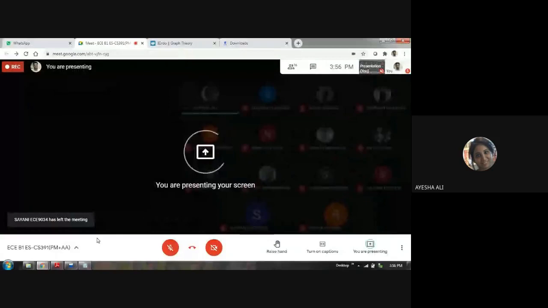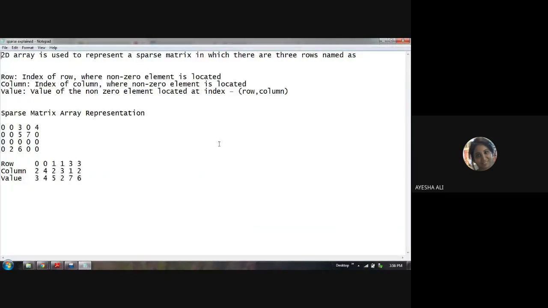Okay, so sparse matrix is basically what? When you have a normal 2D matrix, it's a combination of zero as well as non-zero elements. In a sparse matrix, the number of non-zero elements is very much less than the number of zero elements. The zero elements occupy space, and when we are computing two matrices we also have to compute those zero elements. So there's wastage of memory and wastage of efficiency. Computational time required is more for something which is not very important.